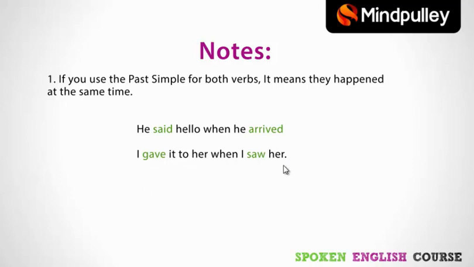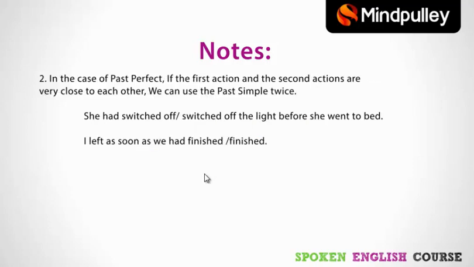Also, if the two actions happen quickly one after the other, very close to each other, you can use the past simple tense instead of the past perfect tense. Let's have a look. For example, she had switched off or switched off the light before she went to bed. Another example, I left as soon as we had finished or finished. Because the two actions happen very close to each other, you can use the past simple tense twice. I left as soon as we finished.